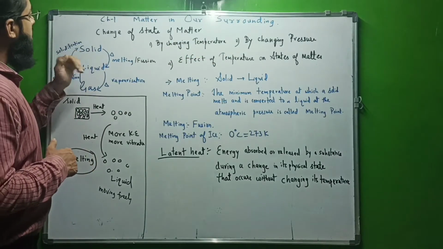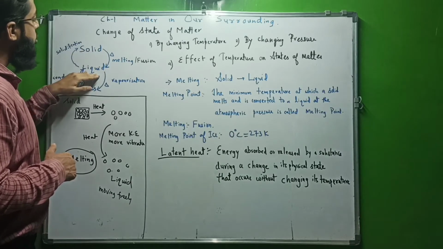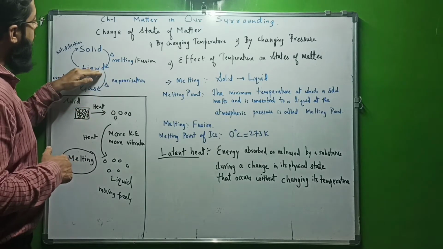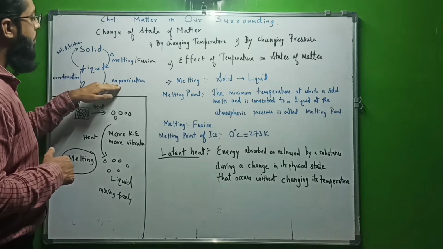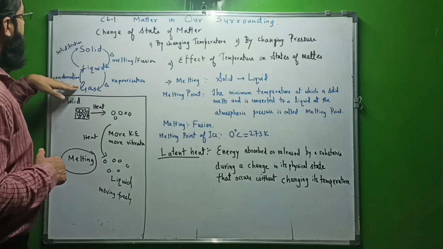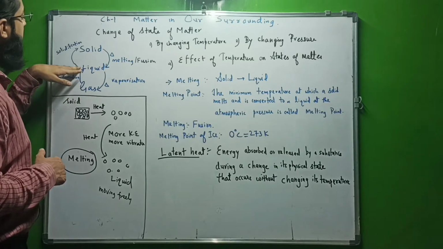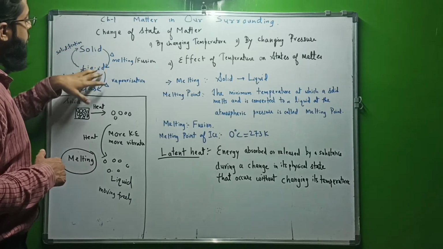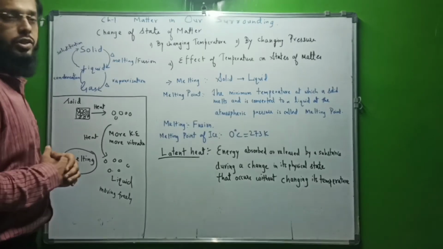Let's just talk about temperature. When we are heating a solid substance, it turns to liquid. That's called melting or fusion. And when a liquid is heated, it boils and forms gas. That's called vaporization. The reverse can occur by cooling. If gas is cooled, it condenses to form liquid, and when liquid is cooled down, it solidifies to become solid. So this is called change of state of matter by changing the temperature.